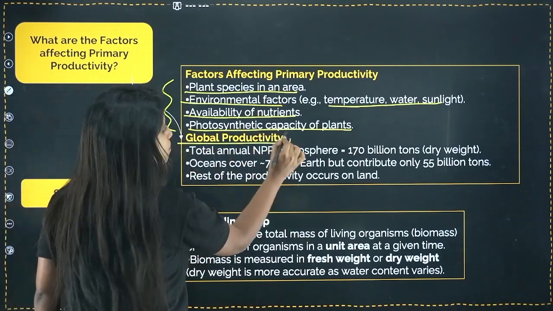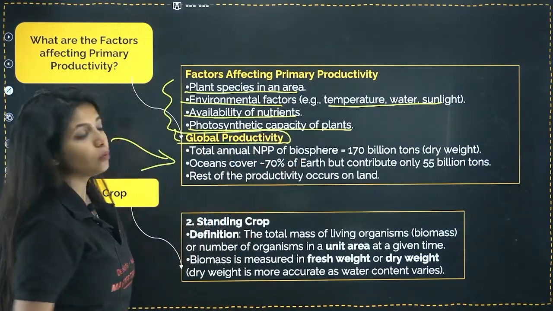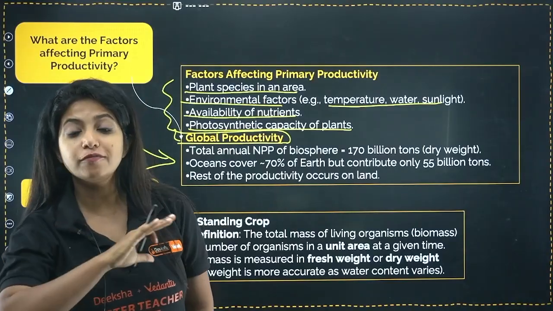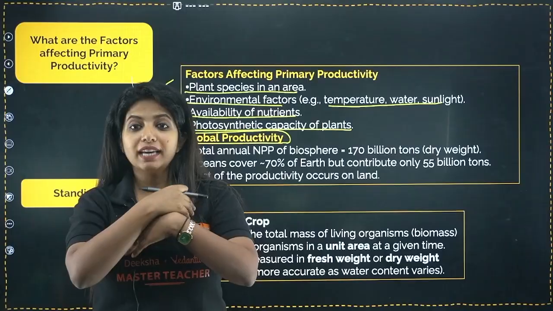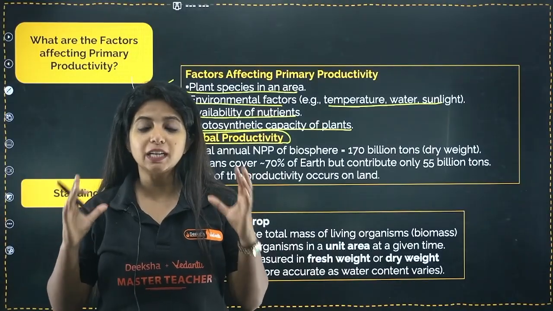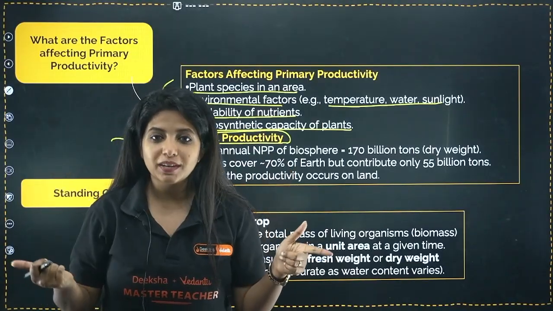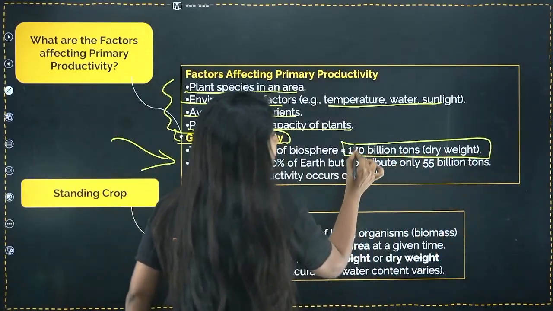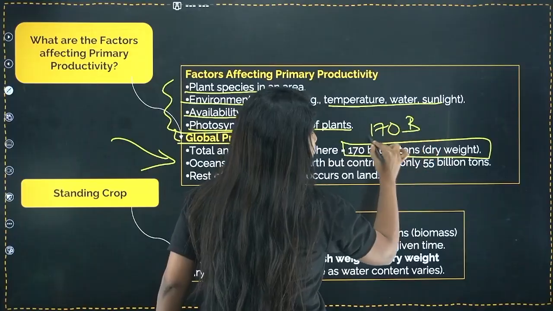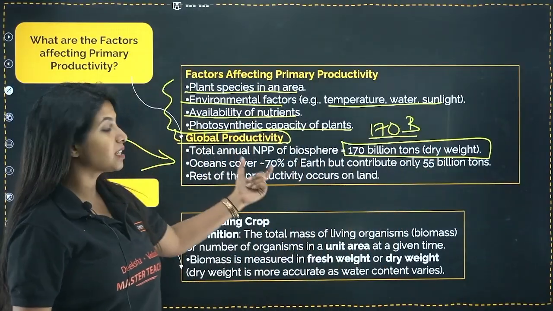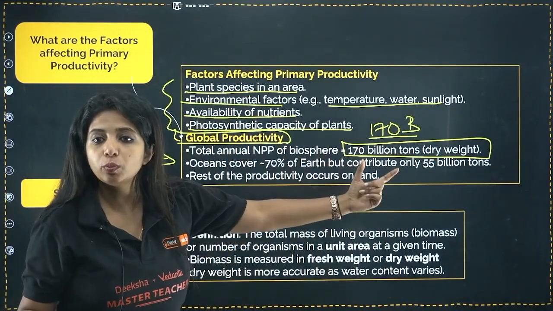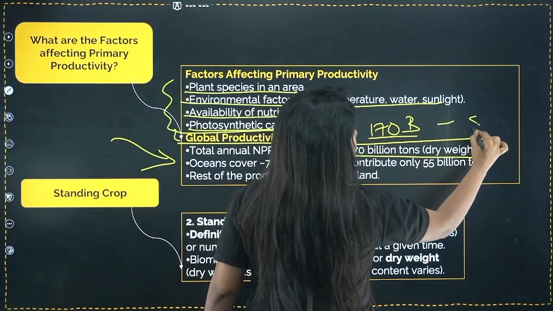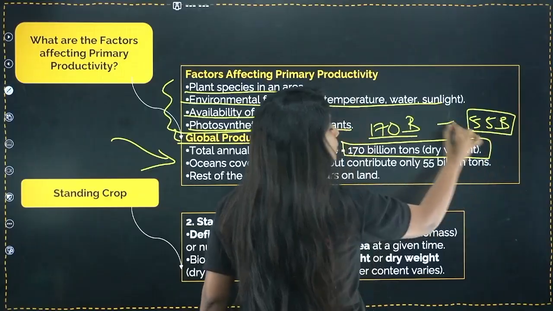Now this is one very important thing which was asked as an MCQ before. What is the total annual NPP of the biosphere? Annual, okay, one year's NPP, net primary productivity of the biosphere. It is 170 billion tons. It is not million, it is billion. 170 billion tons. And you know what? Oceans cover 70% of the earth but contribute only 55 billion tons. Out of this 170 billion tons, only 55 billion tons is contributed by the oceans.